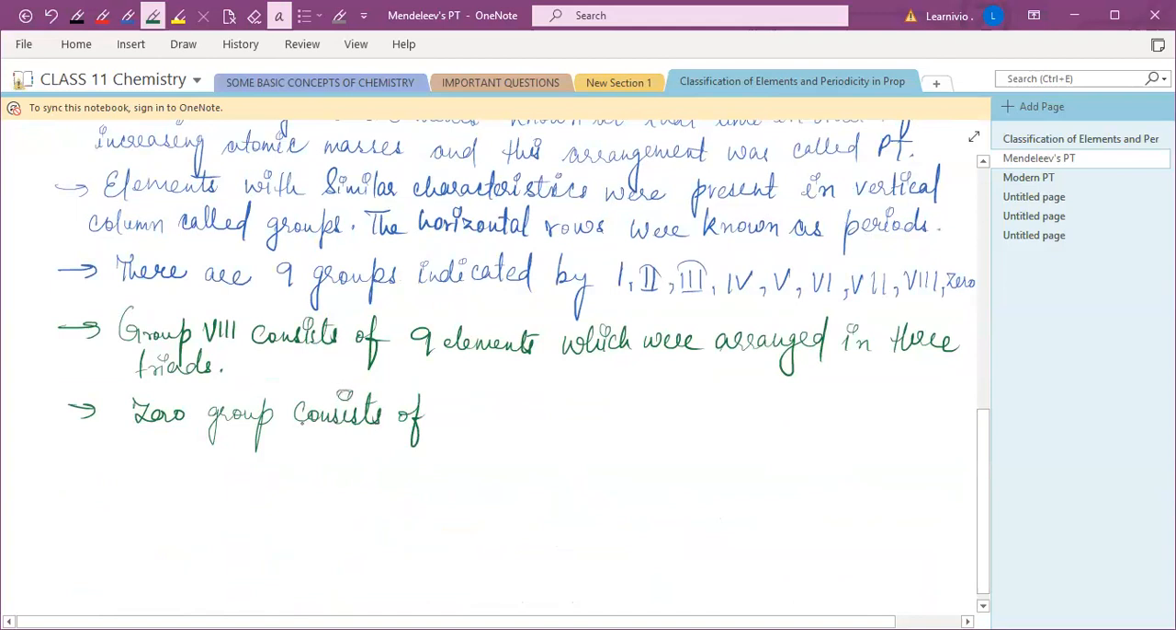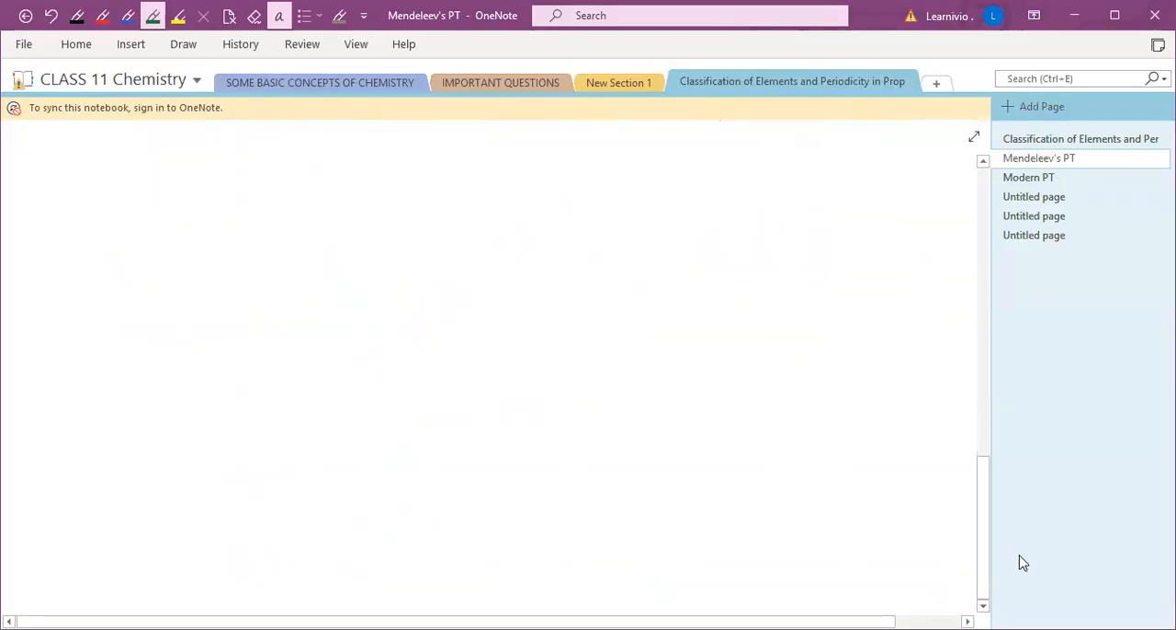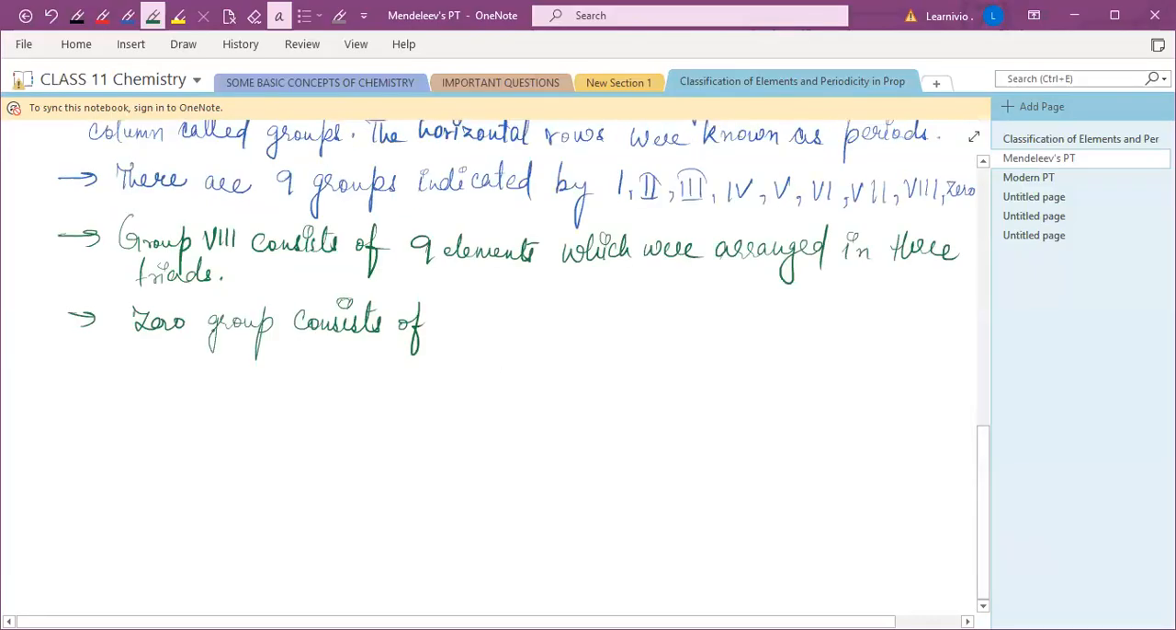When you see the modern periodic table, you will see there are many changes from this Mendeleev periodic table. बहुत सारे changes आएंगे, and that's the modern periodic table. अभी जो हम use करते हैं, that's the modern periodic table, and these were the ancient ones. Zero group consists of your inert gases.